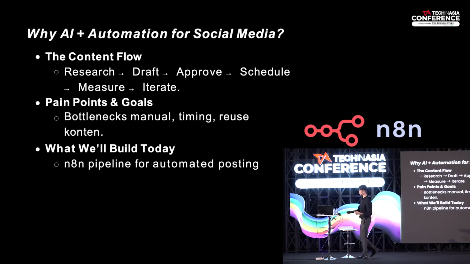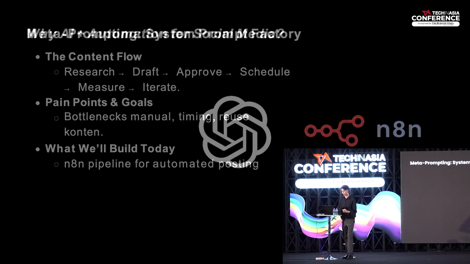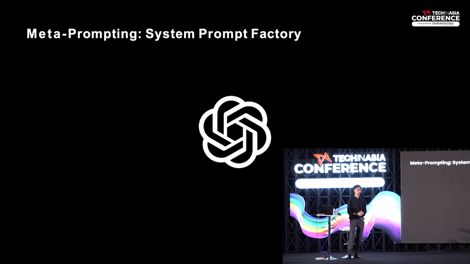Next, we will also introduce the technique we will use today, meta prompting. We are going to create the prompting mechanism, but without manual prompting. We want to ask the AI, perhaps ChatGPT, Claude or Gemini, to create the best prompt for our AI agent, without manually prompting.